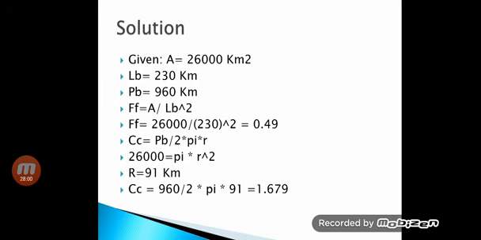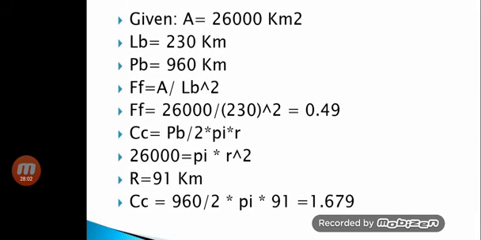So 26,000 kilometers square is equal to pi r square. You have to draw the circle whose area, pi r square, is equal to the area of the watershed, 26,000 kilometers square. After doing this calculation, r will become 91 kilometers.